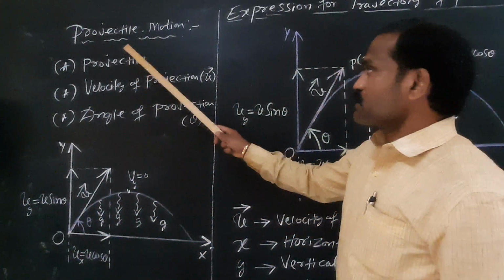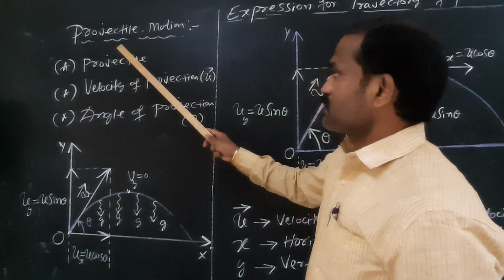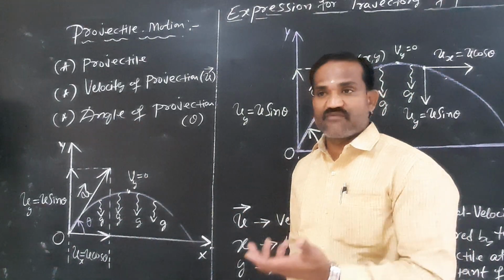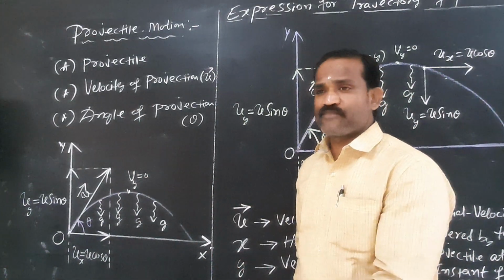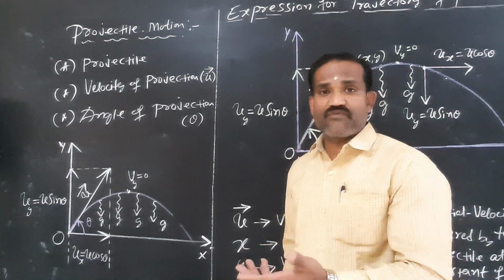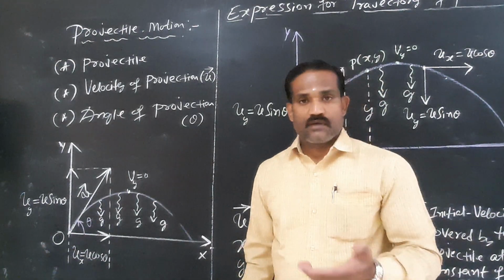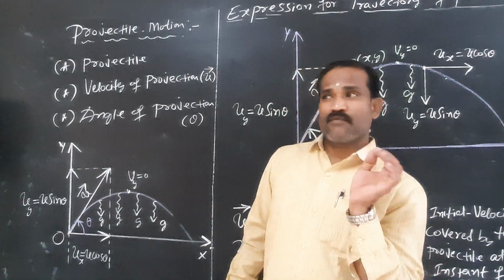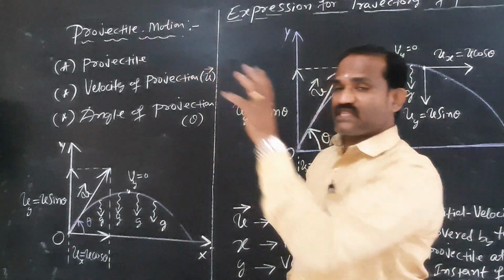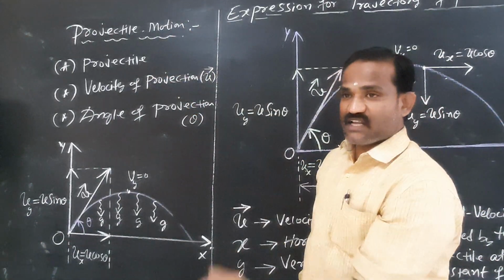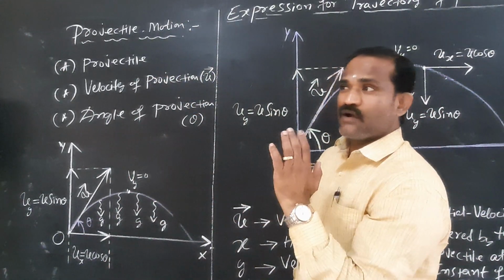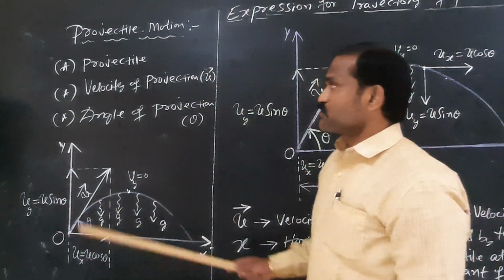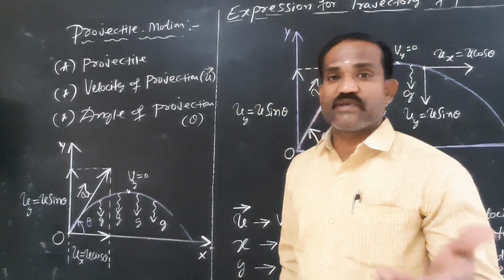What do you mean by projectile motion? An object or a body is thrown into space and it moves under the influence of a gravitational field. That is called projectile motion. Projectile motion is an example of two-dimensional motion. The moment you throw a ball with an initial velocity against the gravitational field, only the x coordinate and y coordinate keep on changing. Hence you conclude that projectile motion is a two-dimensional motion.